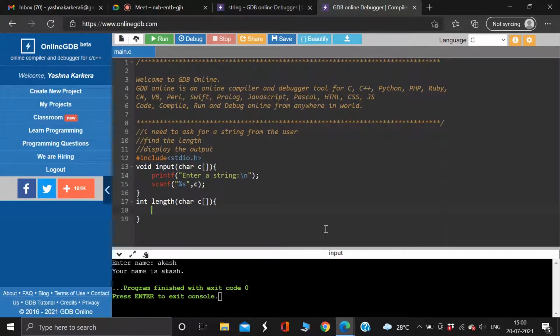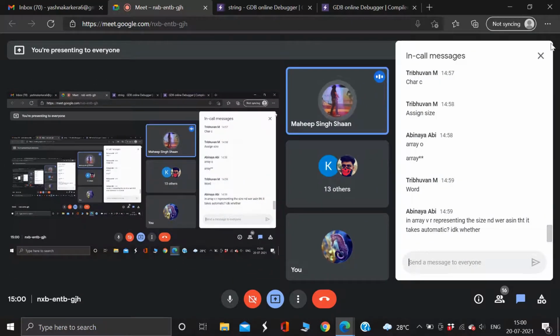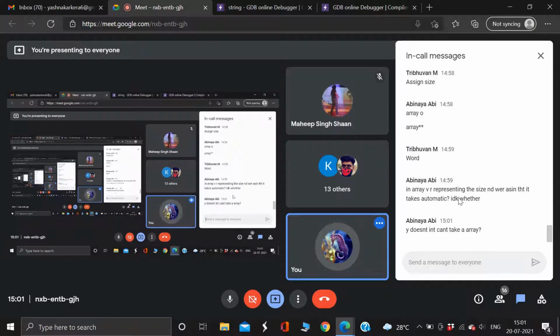Now we need to find the length of this. So this is where Abhinay says something. She says in an array we are representing the size, and where we assign it, it takes it automatically. I don't know whether, Abhinaya, could you unmute yourself and say this, because I'm not getting what you're asking. Yeah, you're right. I understood.